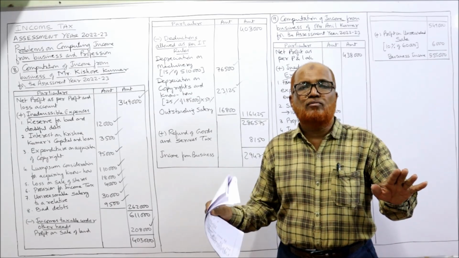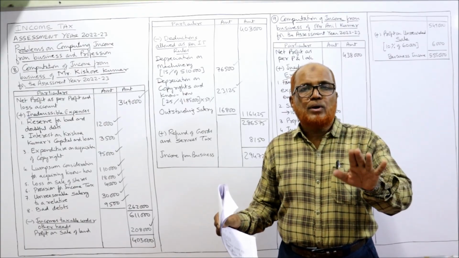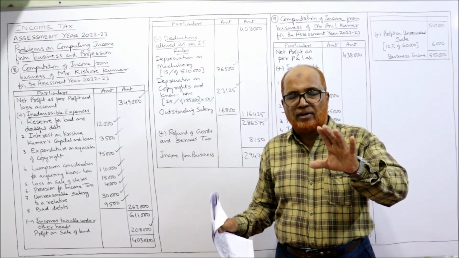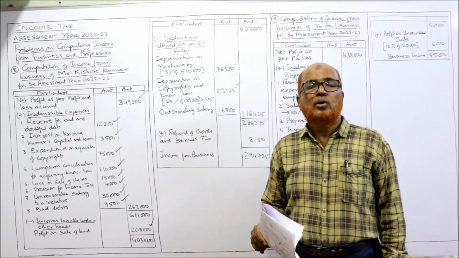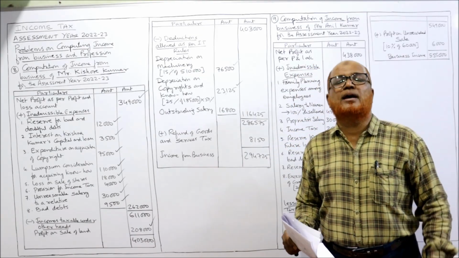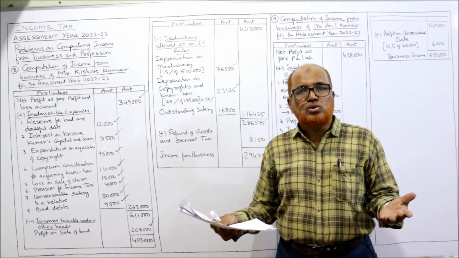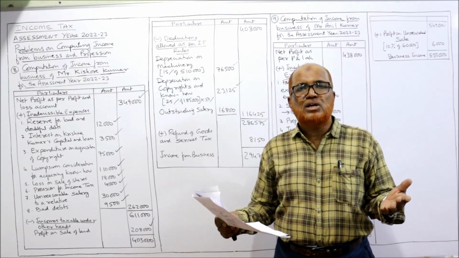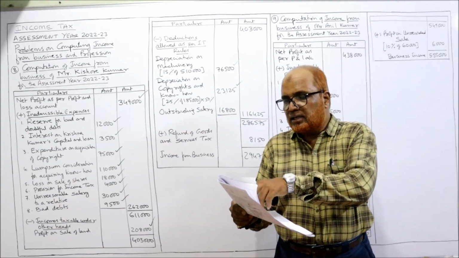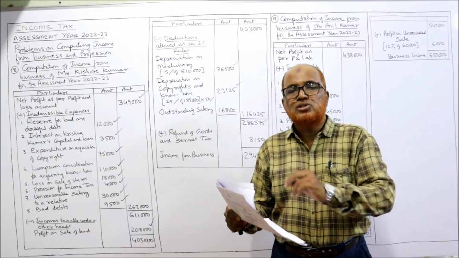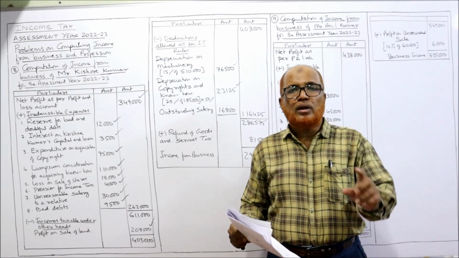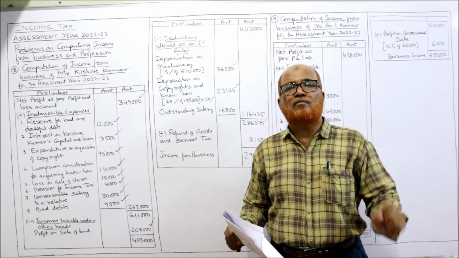No depreciation will be allowed, because when the asset is sold during the year, no depreciation will be provided according to the provisions of Income Tax Act. So the furniture was sold, so no depreciation is allowed. Now 30,000 was the book value, but it is sold at 42,000. So the remaining is the profit on sale of furniture.